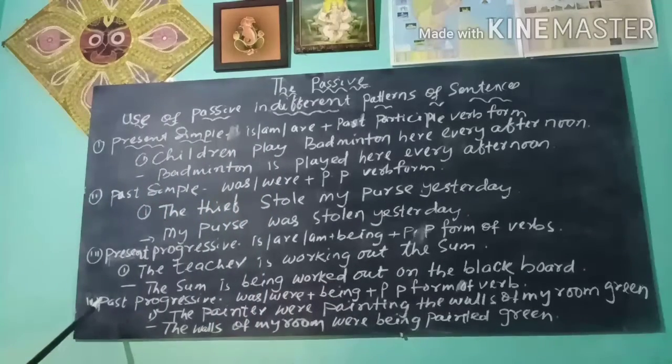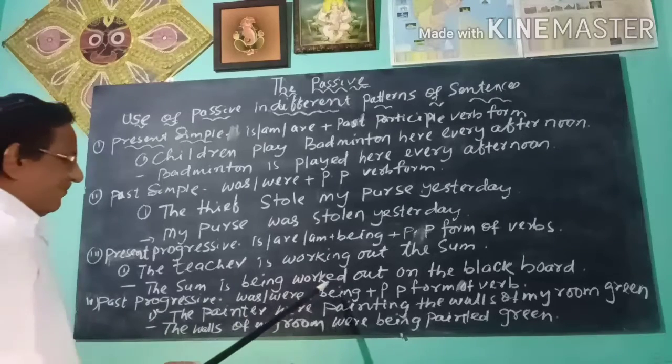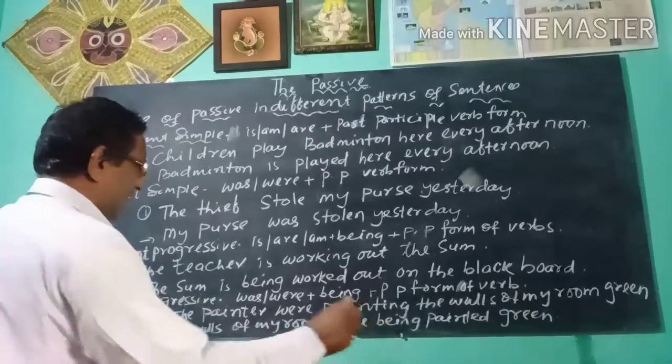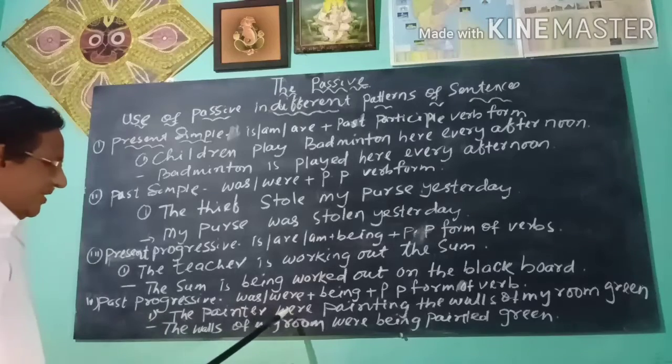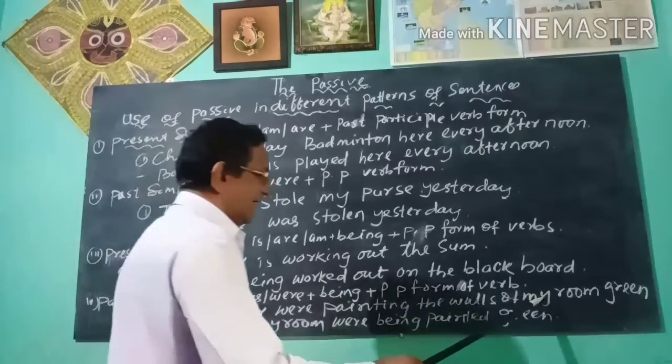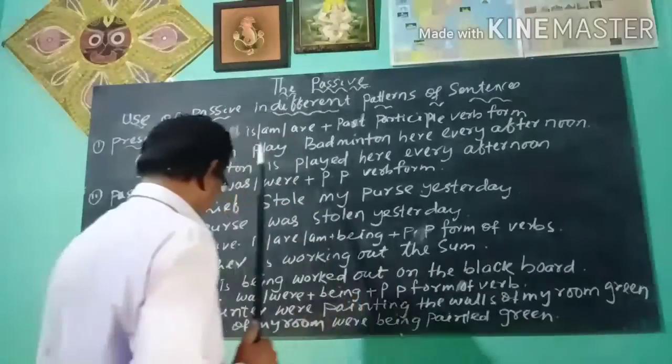Next you see past progressive. How past progressive verb form changes to passive. Past progressive verb form is was, were plus being plus past participle form of verb in passive. You see the active sentence. The painters were painting the walls of my room green.